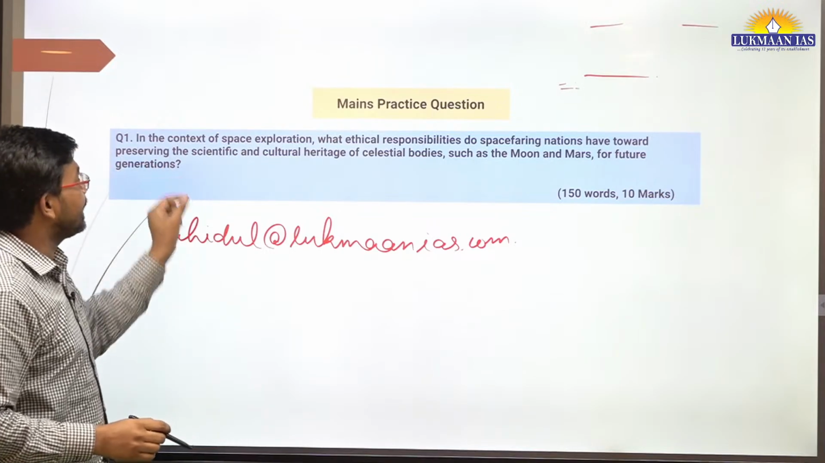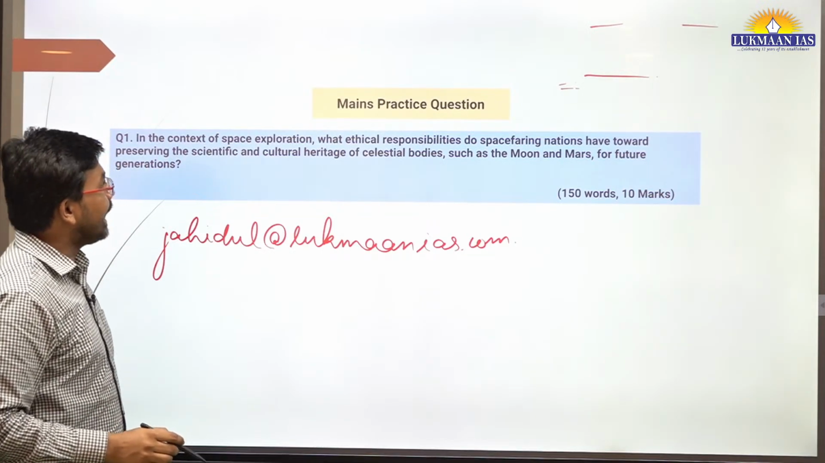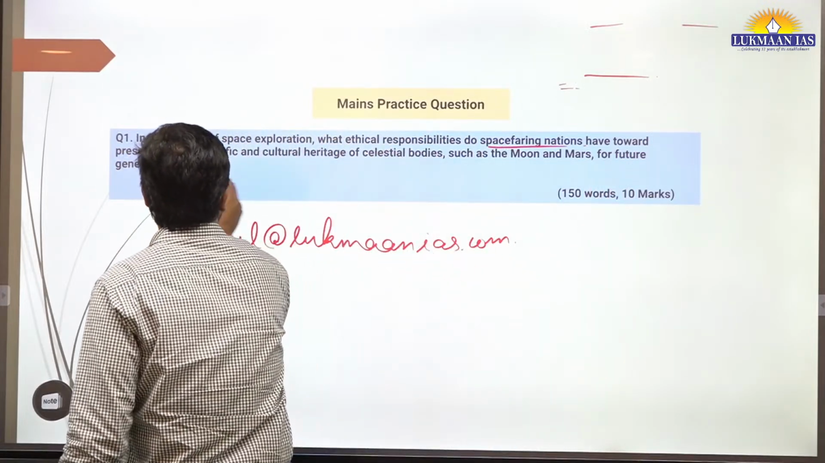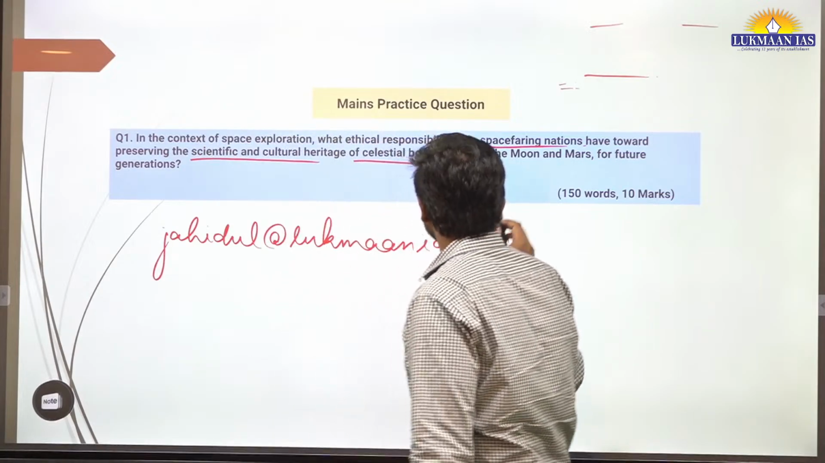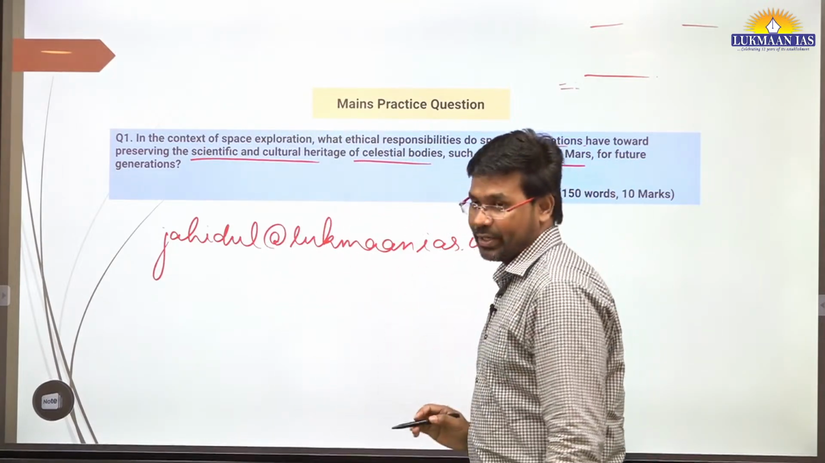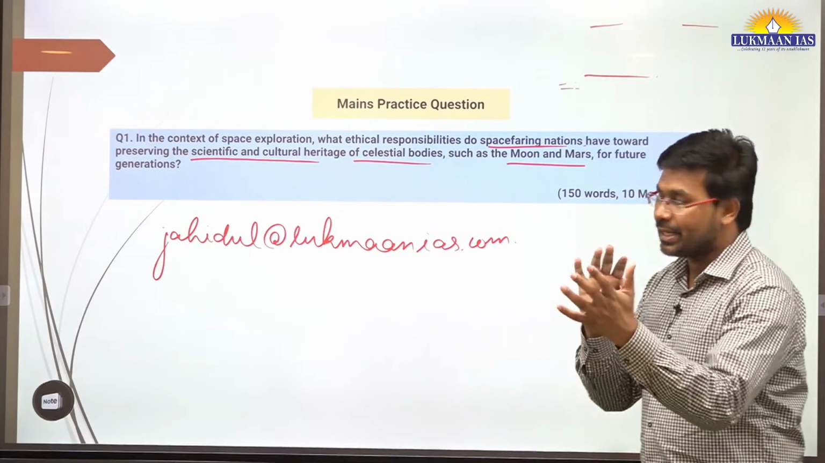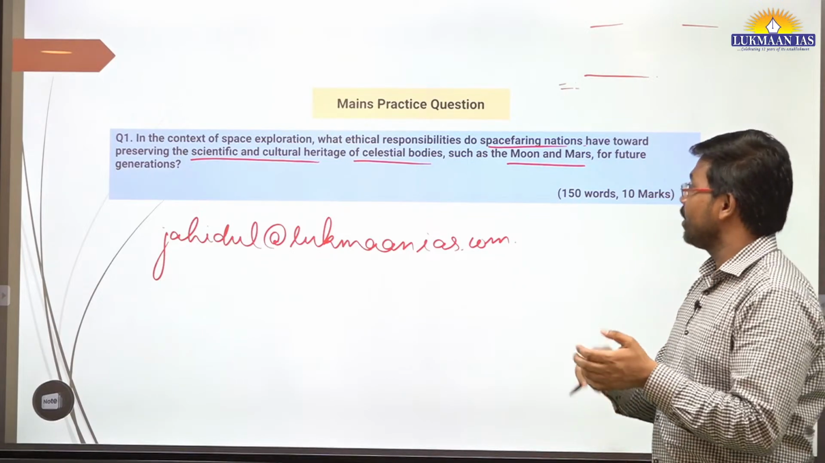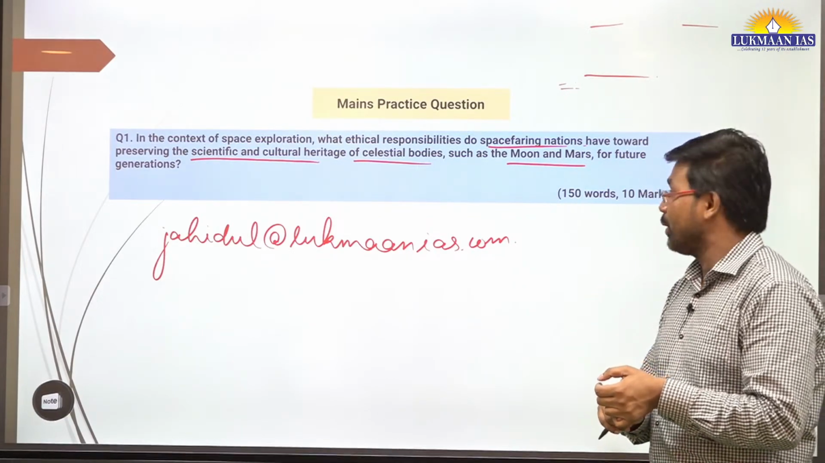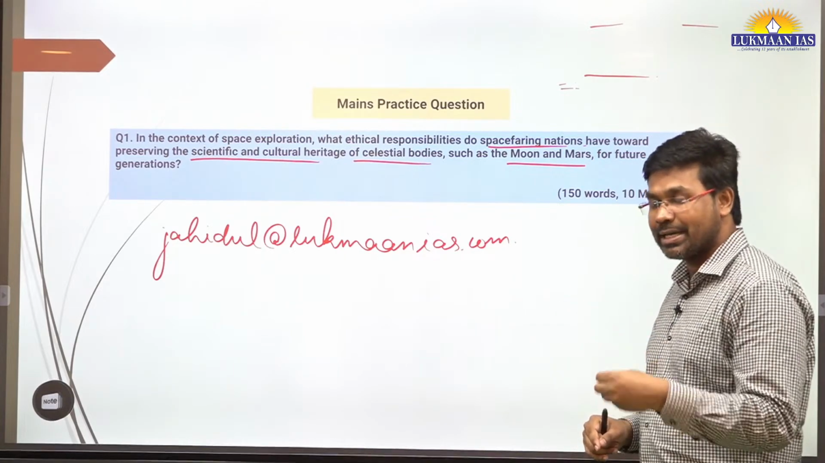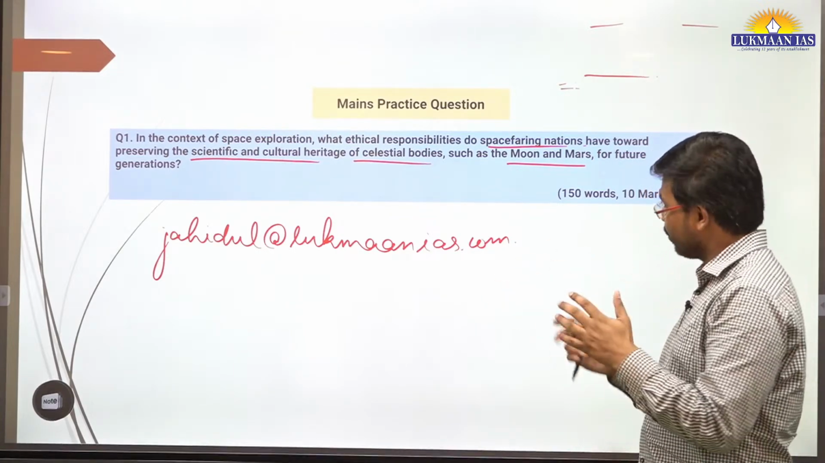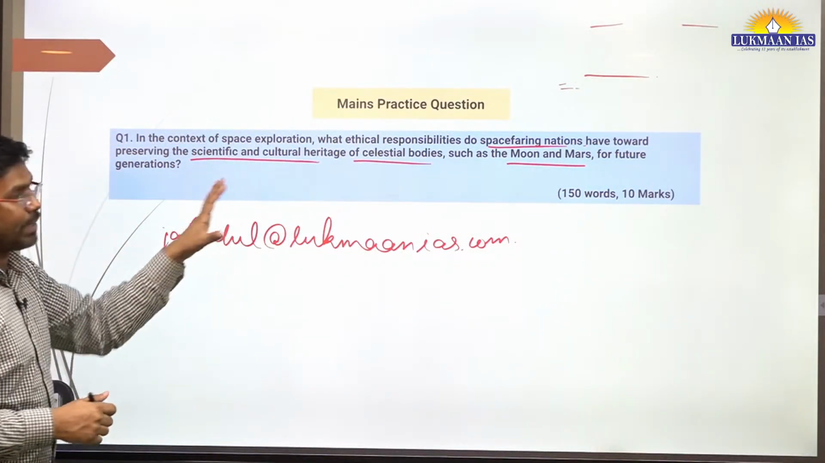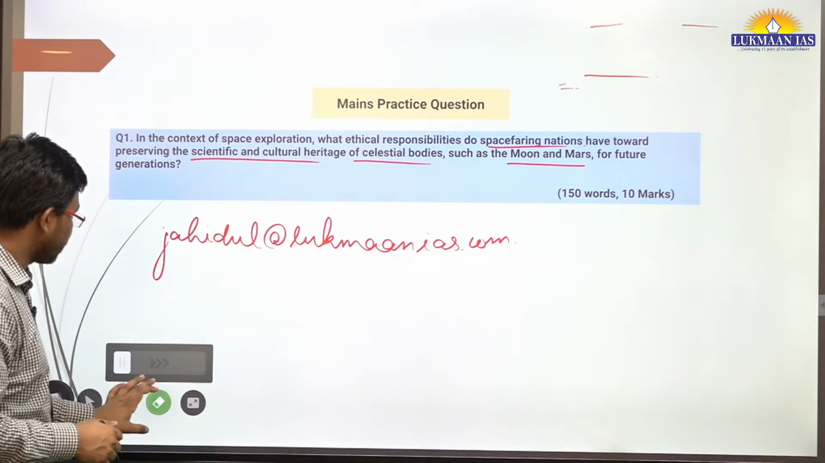So it says, in the context of space exploration, what ethical responsibilities do spacefaring nations have towards preserving the scientific and cultural heritage of celestial bodies such as the moon and Mars for future generations? This is a kind of question where you can use the provisions of the Outer Space Treaty, the Moon Agreement, recent missions that ISRO has sent, recent missions of other countries, and you can talk about the kind of ethical responsibilities that these countries have. So you can mention that in an answer to this question.